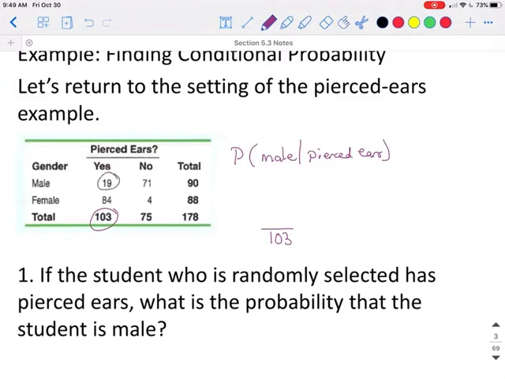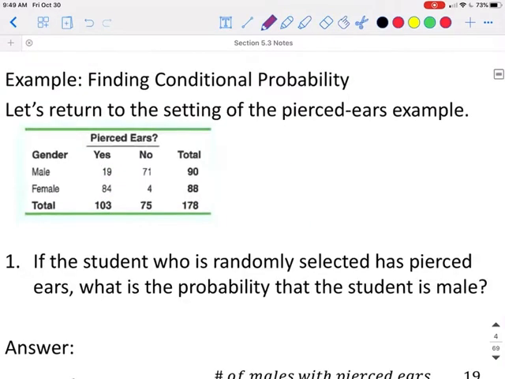Of those 103 people, how many of them are male? And that is 19. If we want to write that as a percent, this would give us about 18%. So the probability of selecting a student who is male given that they have pierced ears is 18%.